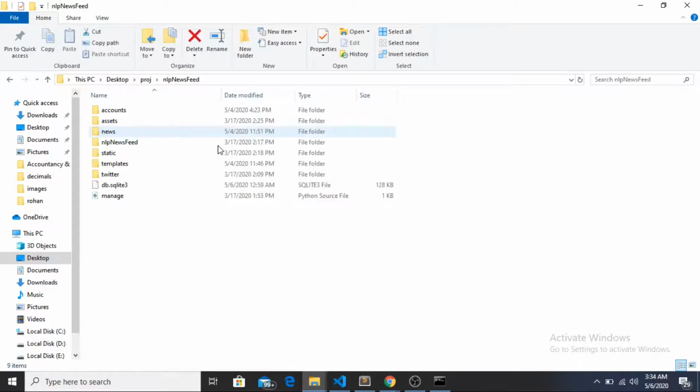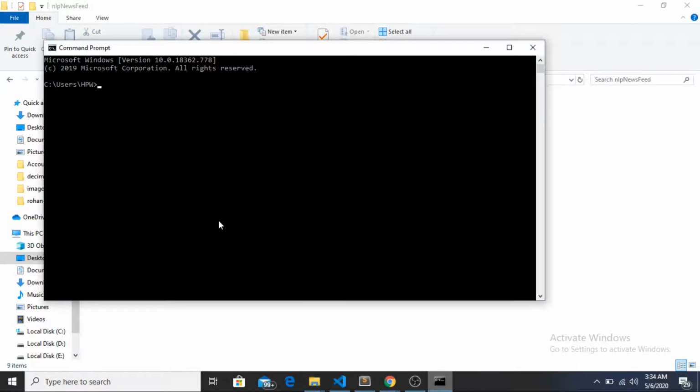So I'll go into this folder and write cd desktop, cd desktop proj NLP newsfeed. This is my folder in which I have all the files.